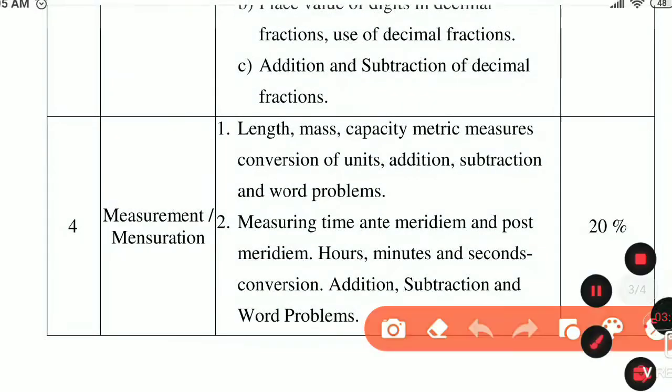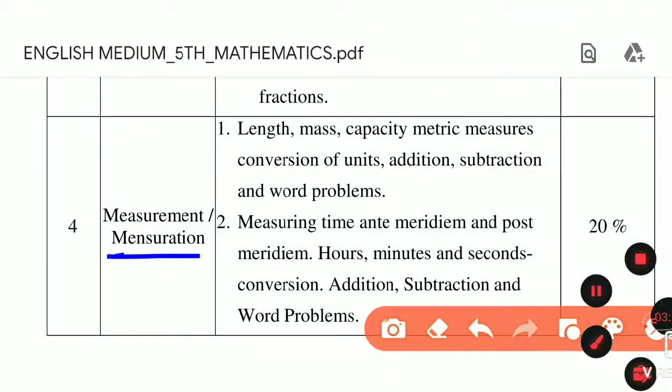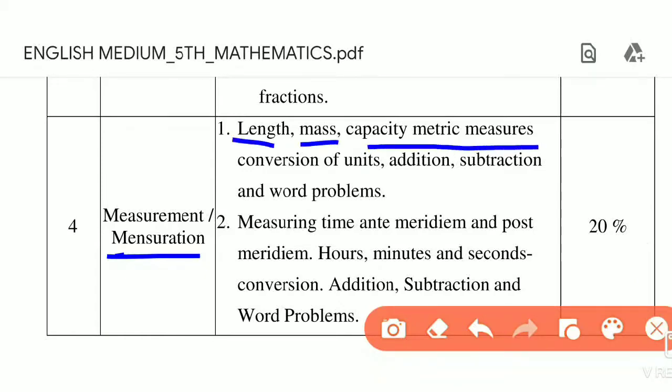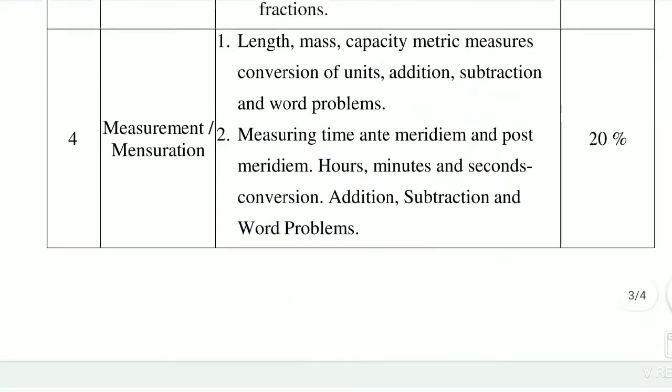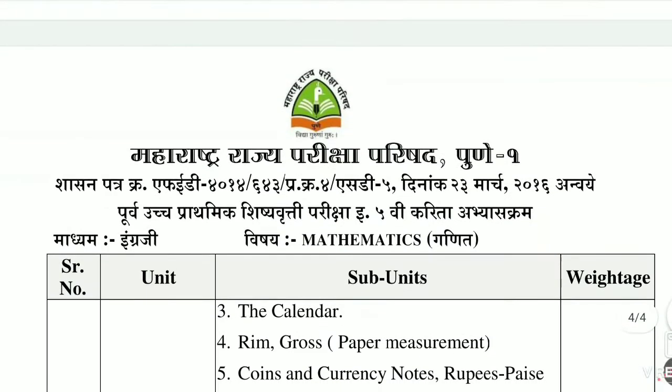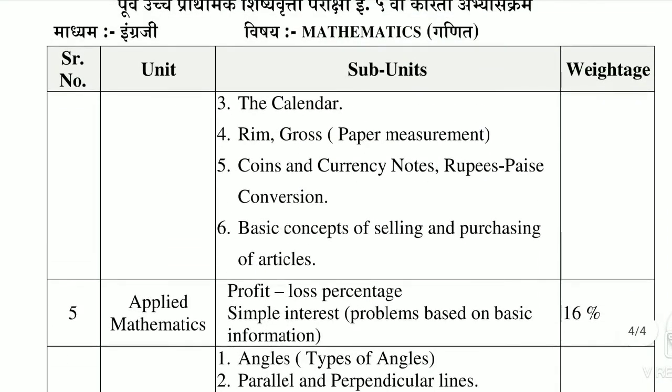Then the next part is measurement and mensuration. Okay, the fourth unit is measurement and mensuration. In this: length, mass, capacity, metric measures, conversion of units, addition, subtraction and word problems. Then measuring time, meridian, post meridian, that is PM and AM. When we write the time we write AM or PM, so in that way we are studying this. Then hours, minutes, seconds, conversion, addition of hours, minutes, seconds and times, addition, subtraction. We will study this in the lesson on mensuration and measurement. With this we will study the calendar also.